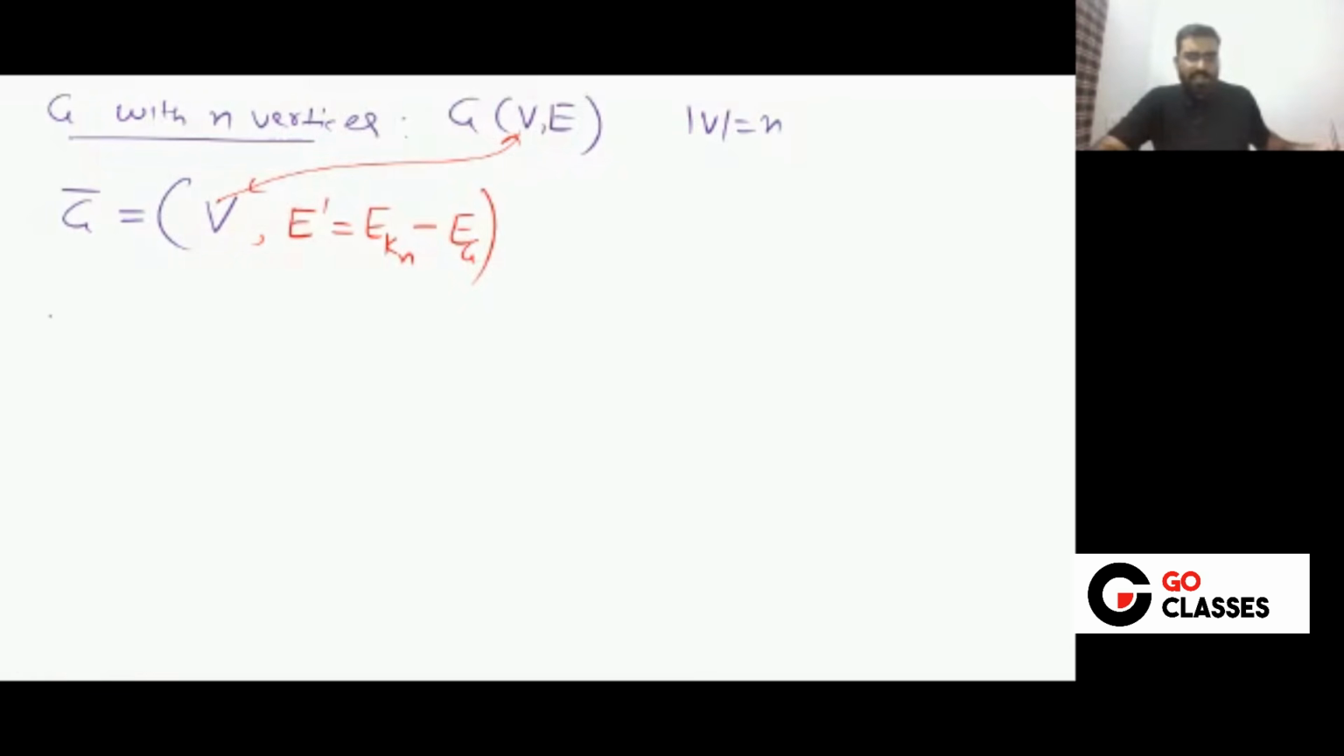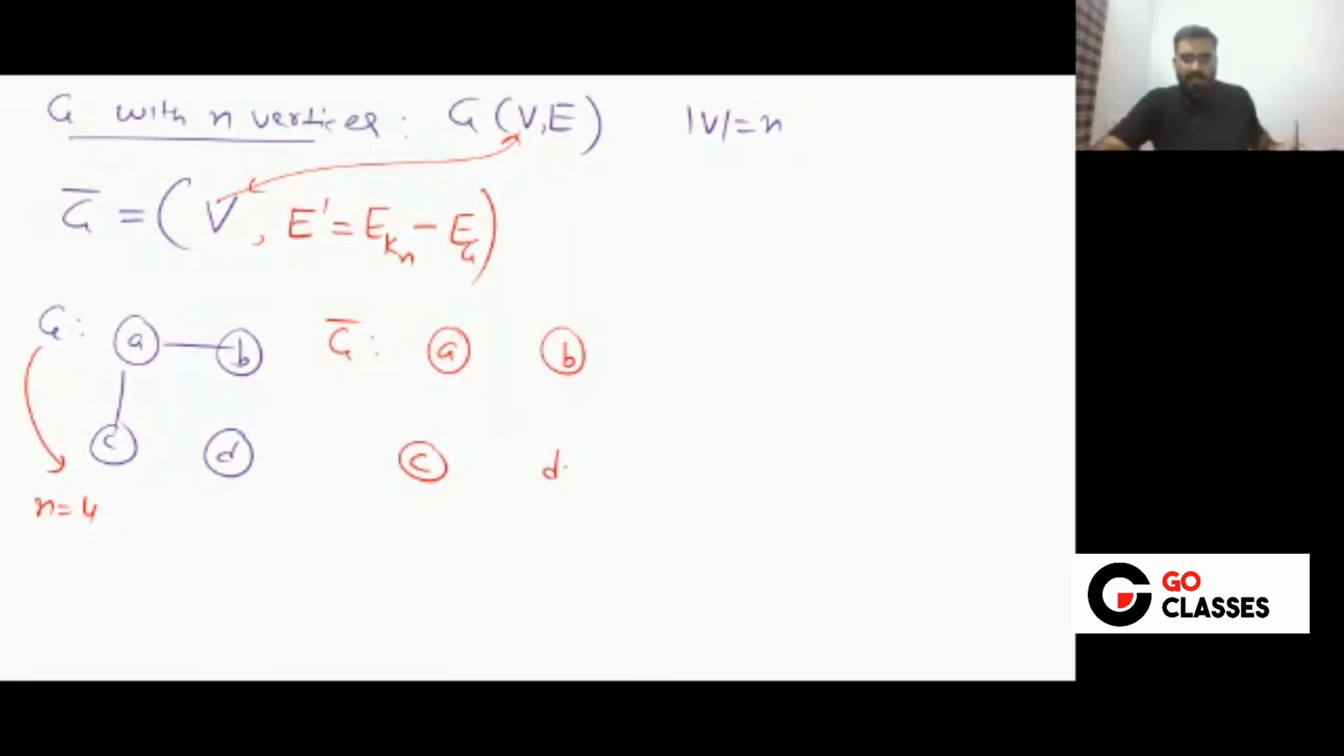So this is the idea of the complement of a graph. Let's take an example, and with the example this concept will become clear. Let's assume this is your graph with vertices A, B, C, D. The number of vertices is 4, so in the complement the vertices will be exactly the same. Now the edges will be those edges which are not in G. You can notice these edges are not in G, so this will be G complement. Very simple. This is the concept of the complement of a graph.